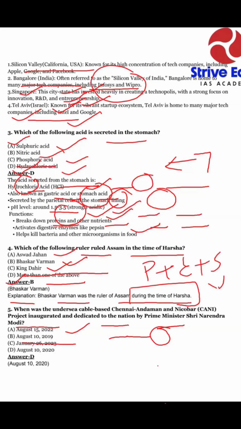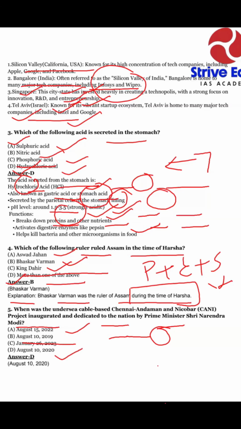Okay, dear students, in the next question: when was the undersea cable-based Chennai, Andaman and Nicobar project inaugurated, dedicated to the nation by Prime Minister Shri Narendra Modi? Option A, August 15, 2022. Option B, August 10, 2019. Option C, January 26, 2023. And option D, August 10, 2020.